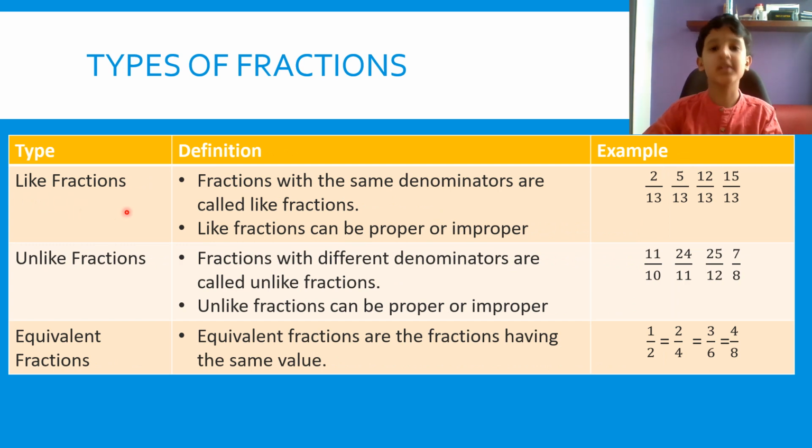Like fractions. Fractions with the same denominators are called like fractions. Like fractions can be proper or improper. For example, 2/13, 5/13, 12/13, and 15/13. Unlike fractions. Fractions with different denominators are called unlike fractions. Unlike fractions can be proper or improper. For example, 11/10, 24/11, 25/12, and 7/8.